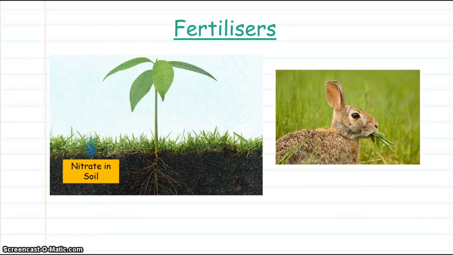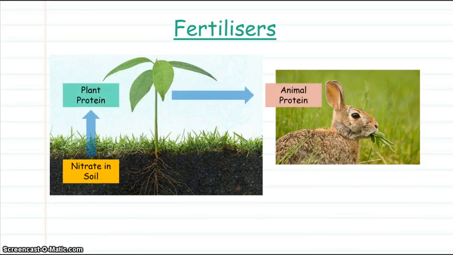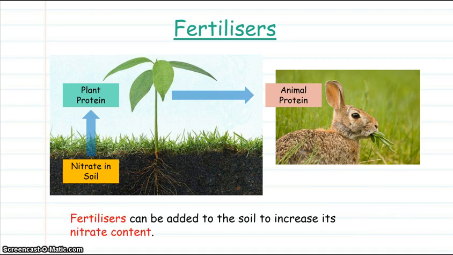Nitrates dissolved in soil water are absorbed into plants. Nitrates are used to produce amino acids, which are synthesized into plant proteins. Animals consume plants or other animals to obtain amino acids for protein synthesis. Fertilizers can be added to the soil to increase the nitrate content of the soil.